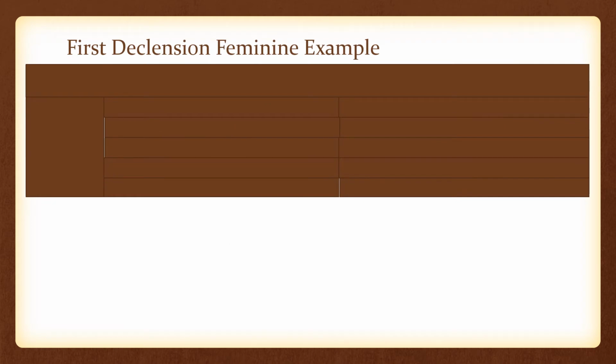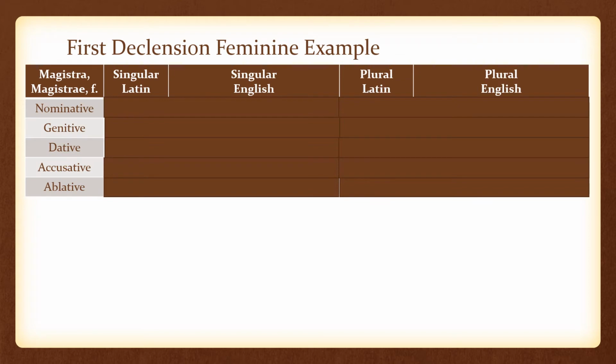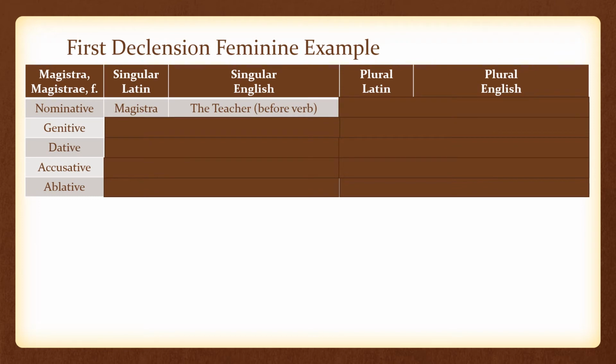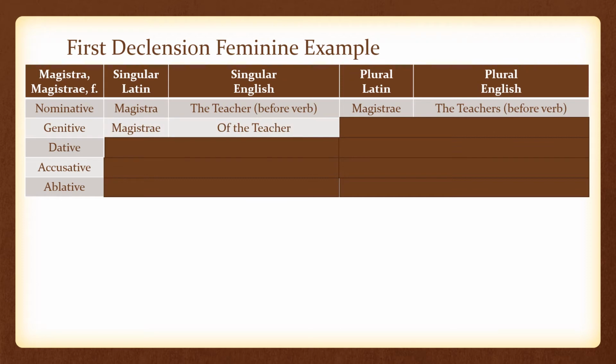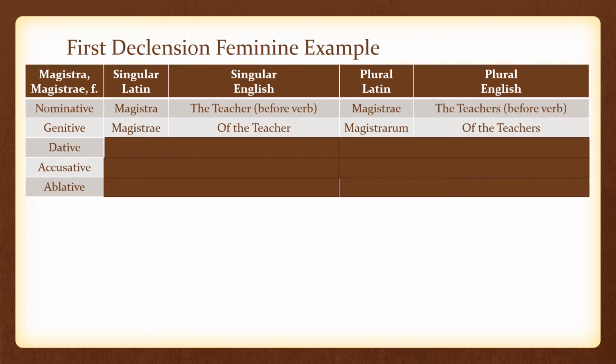Here is an example of a first declension feminine noun. Magistra, magistrae, meaning female teacher. Magistra, the teacher before the verb. That's the nominative singular form. The nominative plural form is magistrae, the teachers before the verb. The genitive singular form is magistrae, of the teacher. The genitive plural form is magistrarum, of the teachers.